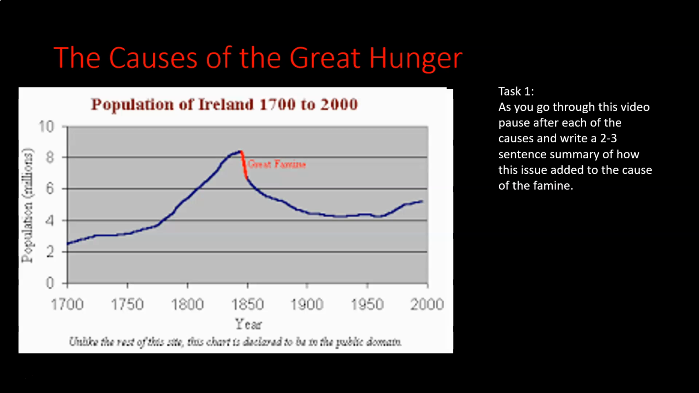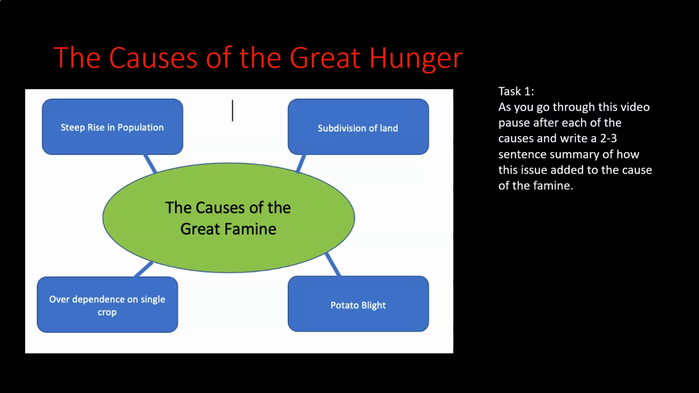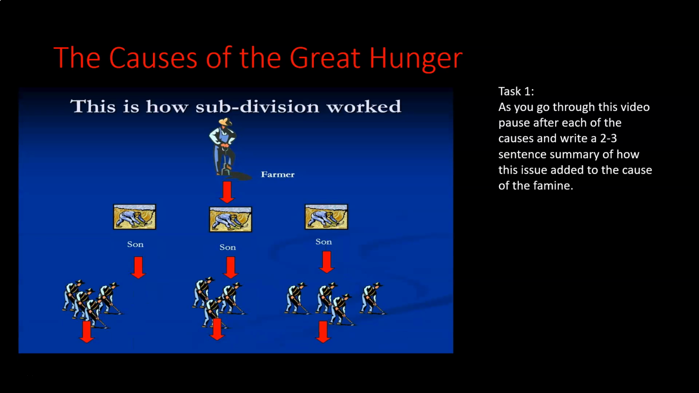The population growing then also links into our second cause for the famine. That's the subdivision of land. So again, we have mentioned this before. Subdivision of land refers to how, because all the land tended to be in the male line in families at the time, not always, but most of the time, when a father died or became old and wanted to pass on his land, in subdivision, he would pass an equal share onto each of his sons.